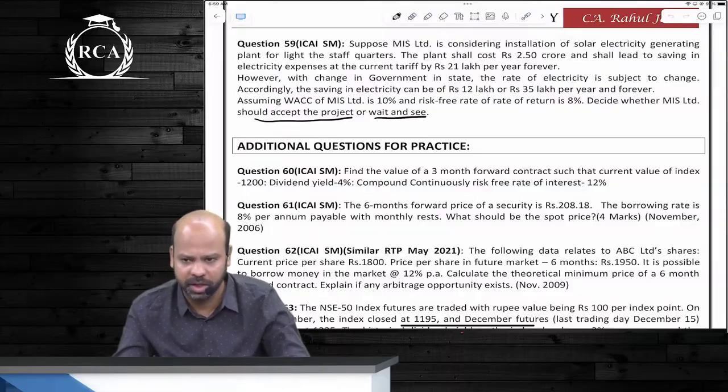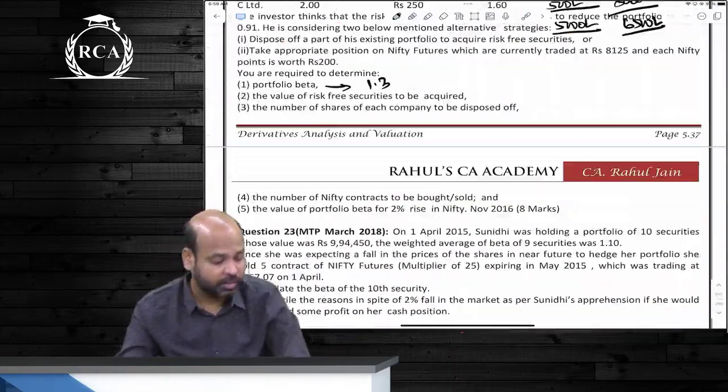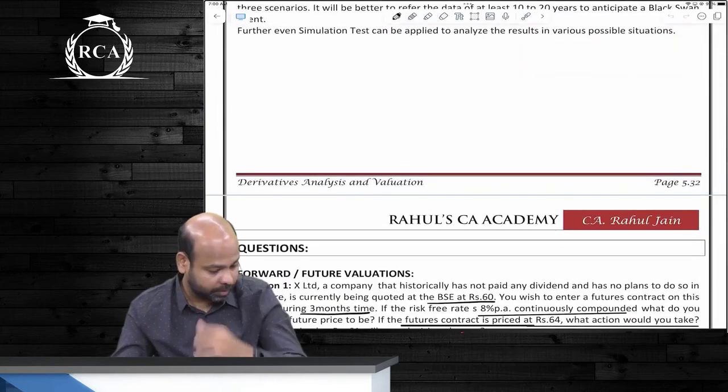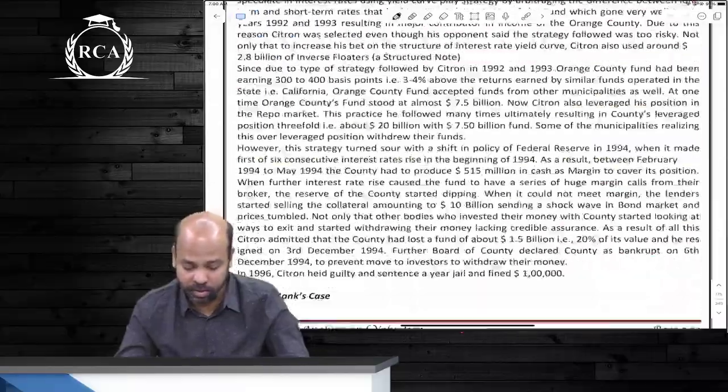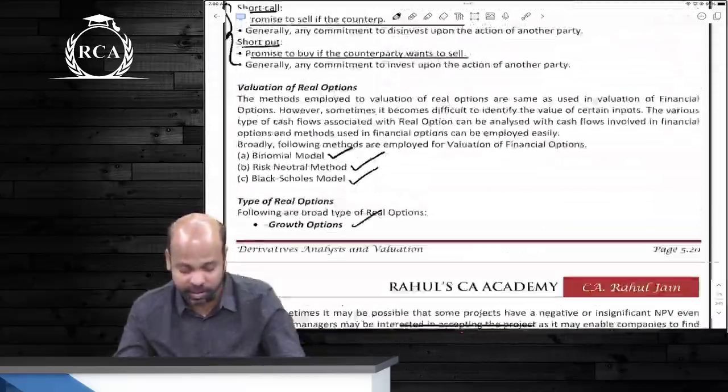Both of them have been introduced only under the new syllabus as such, guys. Apart from that, guys, we have something called credit derivatives. That's on page number 5.16. There's no need to turn the whole thing. Listen. When you say credit derivatives as such, guys, we are basically talking about